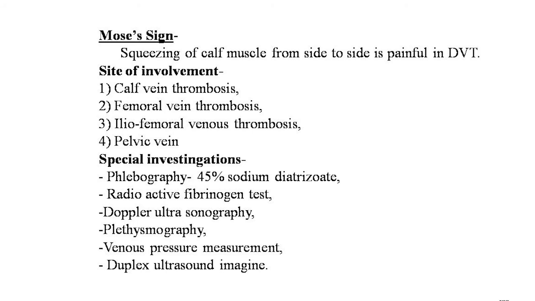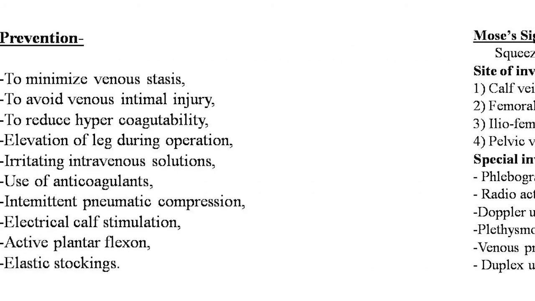Now the investigation for DVT is phlebography, which is done with 45% sodium diatrizoate, showing the exact location of the thrombosis in the deep veins. Other tests are the radioactive fibrinogen test, Doppler ultrasonography, plethysmography, venous pressure measurement, and duplex ultrasound imaging. And how to prevent this DVT?